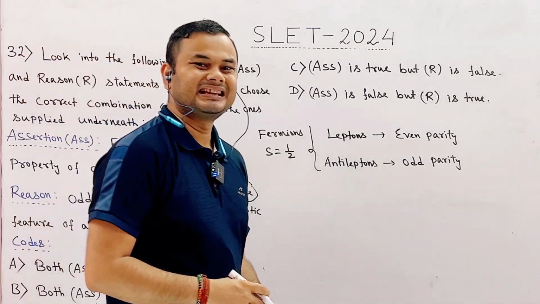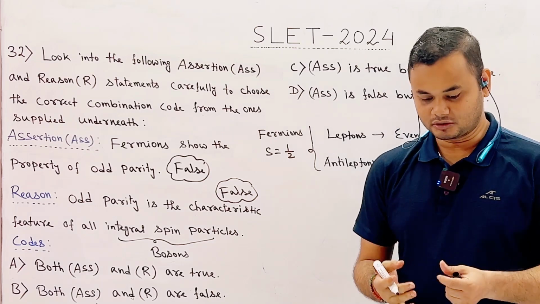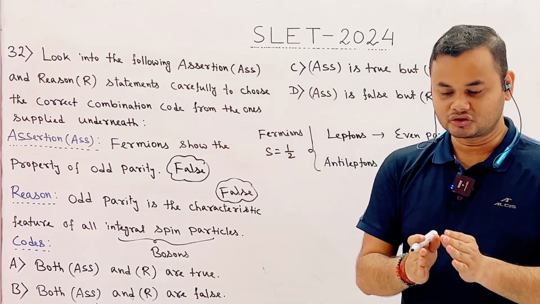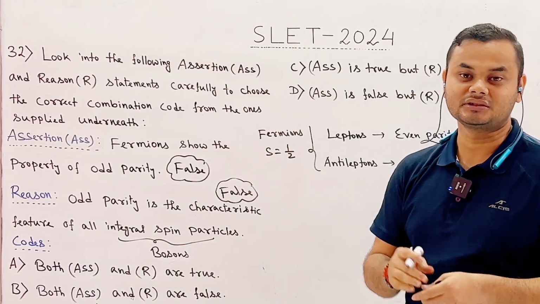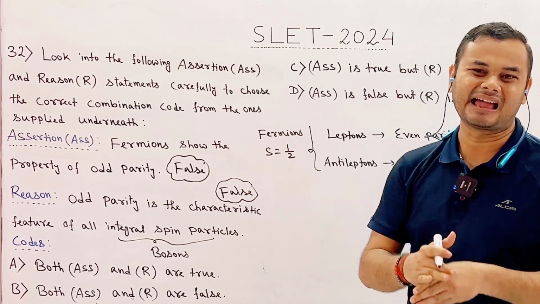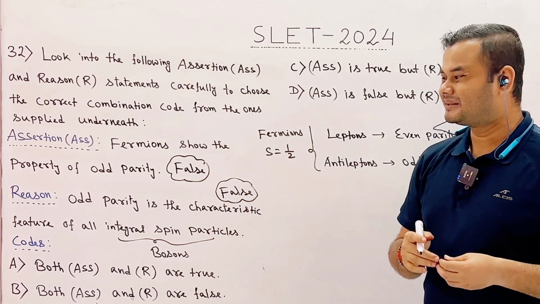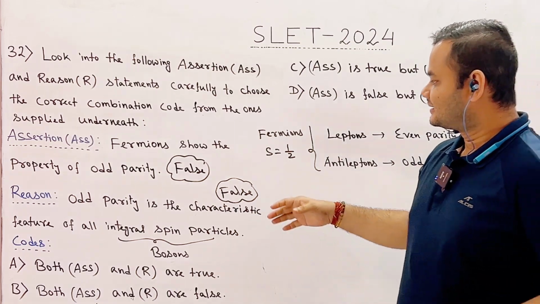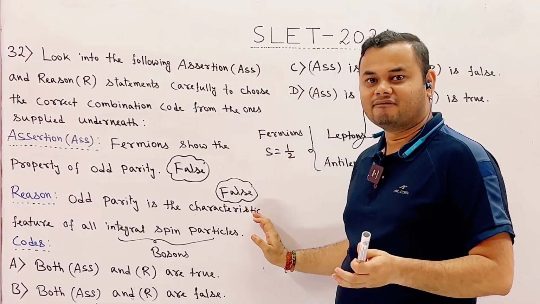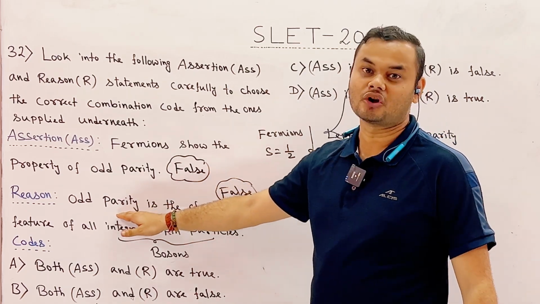These bosons can have both even as well as odd parity. For example, the bosons like photons, gluons, WZ bosons have even parity, and the bosons like pions, kaons and eta have odd parity. So, from this example, we can say that the bosons can have both even as well as odd parity. So, therefore, this reason is also false.